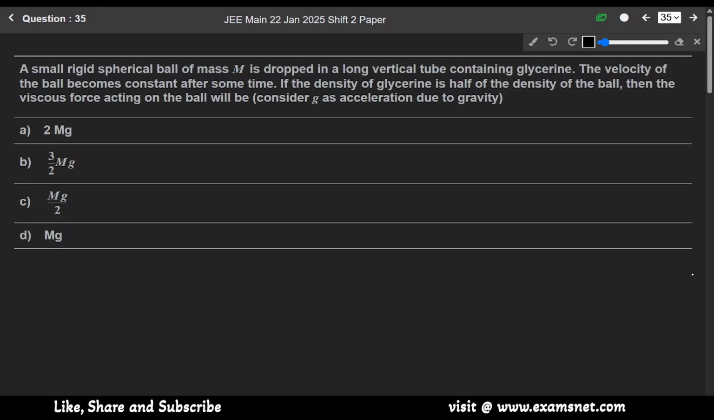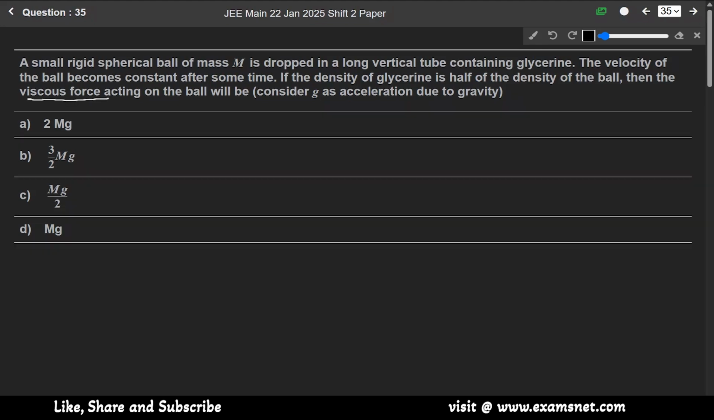Now moving on to the next question, 35. A small rigid spherical ball of mass m is dropped in a long vertical tube containing glycerine. The velocity of the ball becomes constant after some time. If the density of glycerine is half of the density of the ball, then the viscous force acting on the ball will be. In this question, we have to find the viscous force. So let us say this is the spherical ball and its mass is m, so mg is acting in the downward direction.